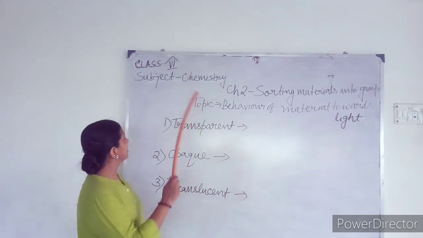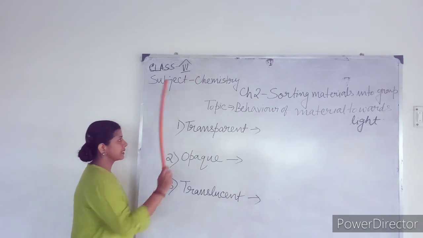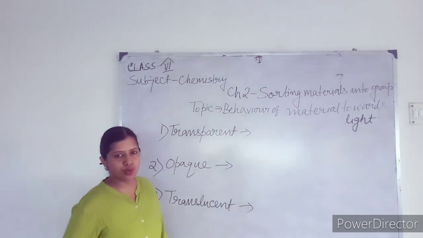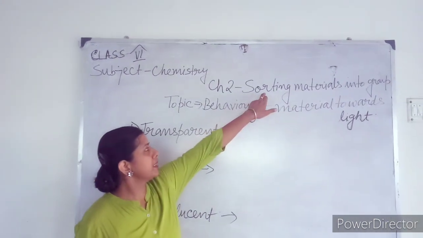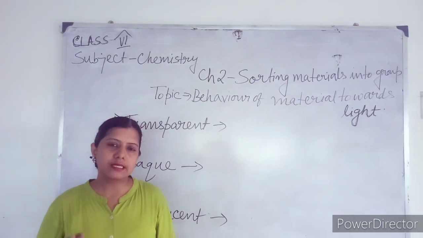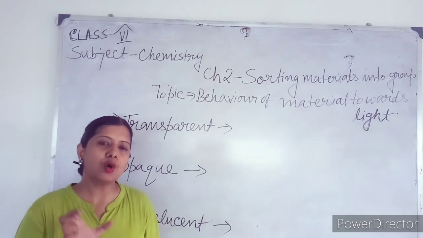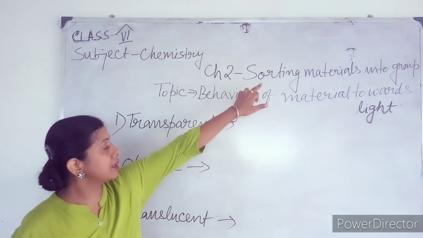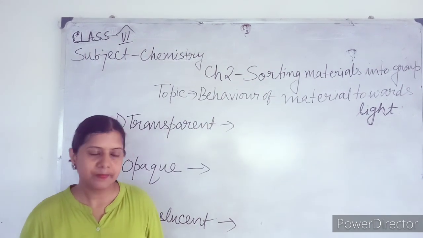So this is class 6, subject chemistry, chapter 2, sorting materials into groups. Now what do you mean by sorting? Sorting means separating or segregating substances. That is the meaning of the word sorting.